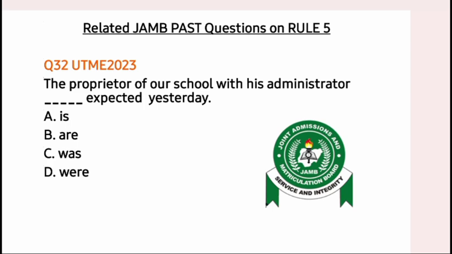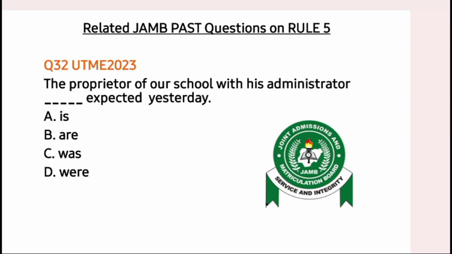Let's come back again to the question. The proprietor of our school is singular, just one proprietor, with his administrator. Look at it, "with," not "and his administrator." If it were "and," then we consider both of them. But because we have "with," do not forget those elements I told you about, those conjunctions and prepositions: with, together with, in collaboration with, in conjunction with, alongside, as well as, any of these. We are not going to consider the second noun. Now, with his administrator, we are not going to consider that. We are only going to consider the proprietor of our school dash expected yesterday.